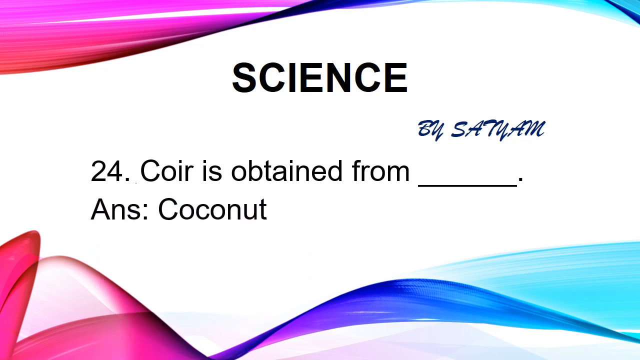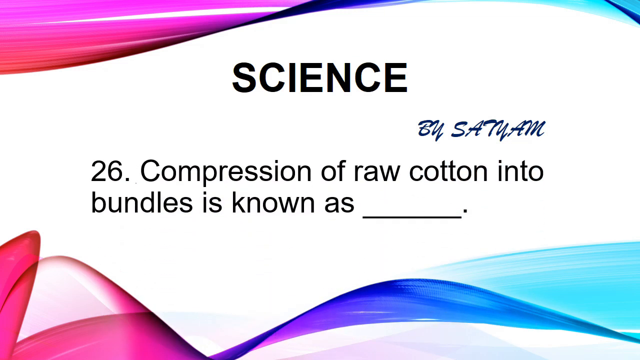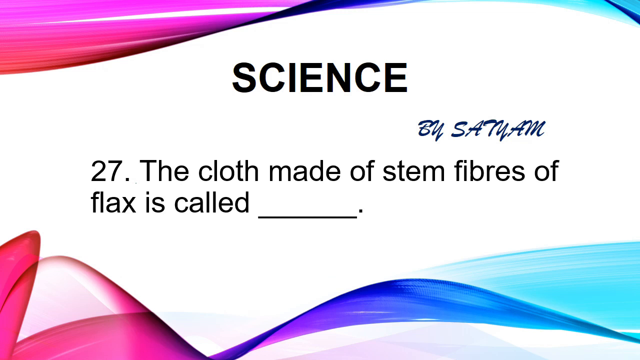The next question is, coir is obtained from dash. The answer is coconut. Coconut fibers are very hard and rough, so they are used to make ropes, footmats, mattresses, etc. The next question is, another name of jute plant is dash. The answer is patson. The jute plant is often known as patson in countryside areas. The next question is, compression of raw cotton into bundles is known as dash. The answer is baling. The next question is, the cloth made of stem fibers of flax is called dash.